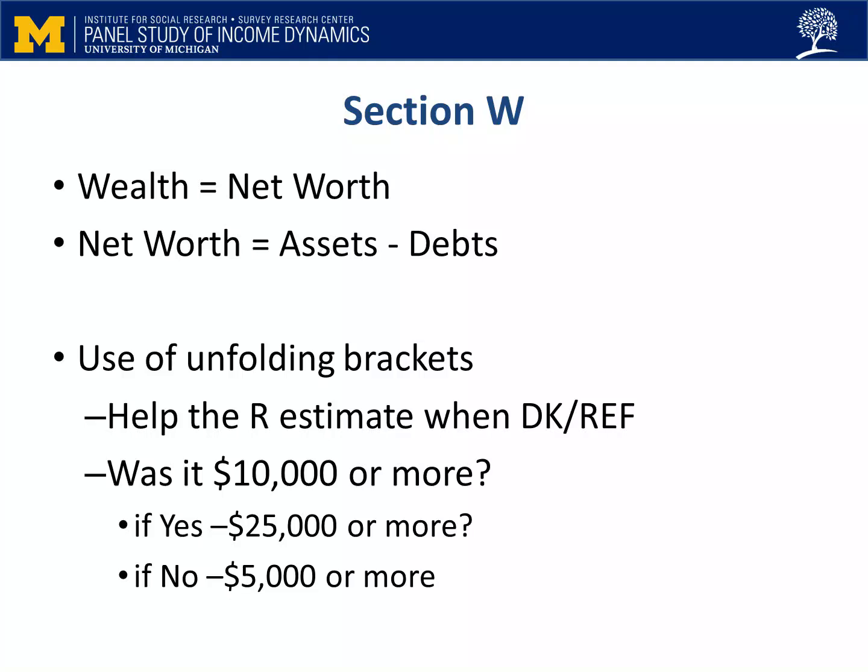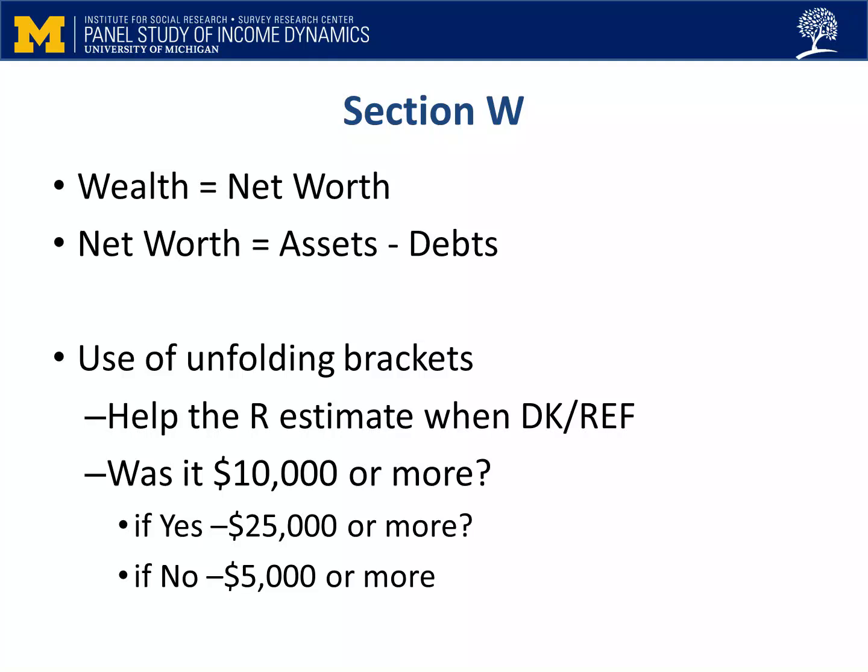For a complete picture of the family economics, we also need to know about the financial assets the family has accumulated. We ask questions about this in the next two sections of the questionnaire, W, which covers wealth, and P, which covers pensions. First, we'll focus on wealth. The general aim of the wealth section is to get a picture of the family's net worth. To do this, we have to ask about the assets they've accumulated, but also about their debts. Net worth is the amount of assets left over after you subtract the debts.